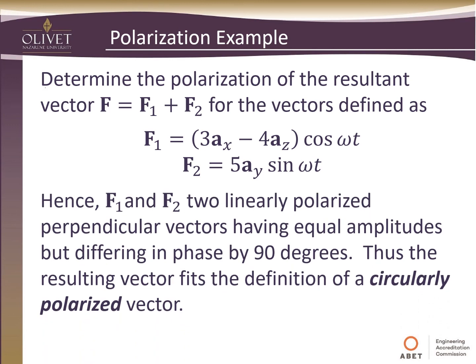Hence, F1 and F2 are two linearly polarized perpendicular vectors having equal amplitude but differing in phase by 90 degrees, or pi over 2. This is the definition of circularly polarized. So if we were to look at the resultant vector like in that animation before, and plug these vectors in, the result we would get would be a circularly polarized vector. Hopefully you can see the steps here. I'll probably have some of these in homework that I want you to figure out, and this is the way we do it.